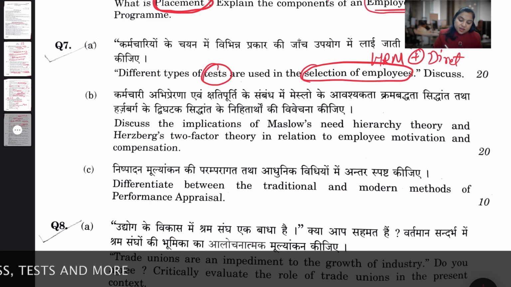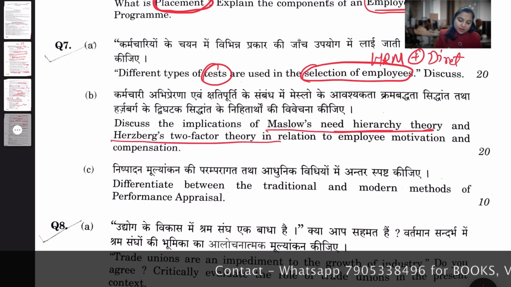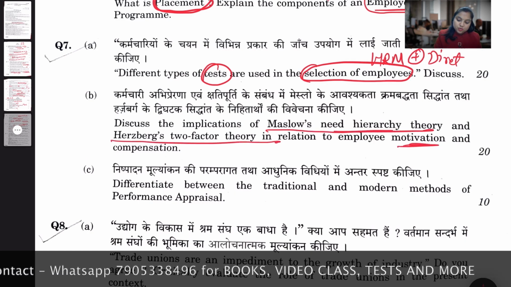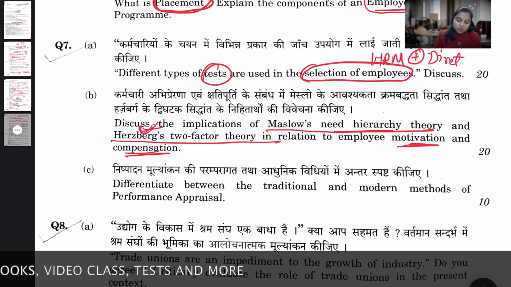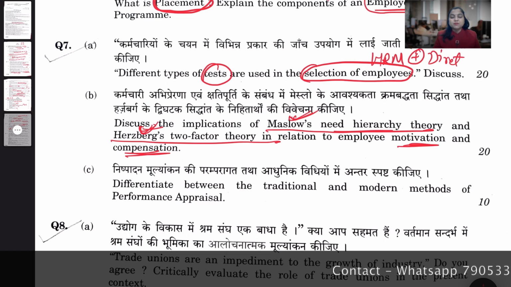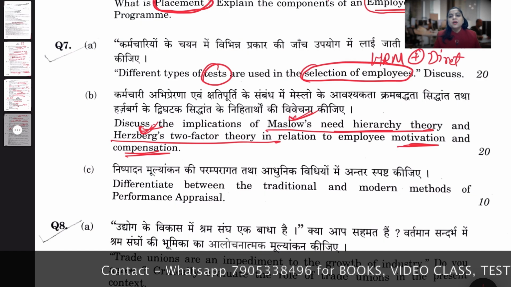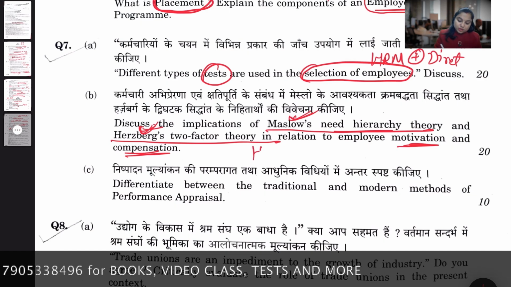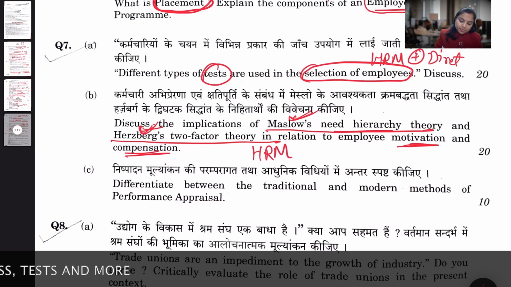Next, discuss the implications of Maslow's need hierarchy theory and Herzberg's two-factor theory in relation to employee motivation and compensation. So Maslow and Herzberg are quite well known and very creamy topics, which is related to the direct question of your human resource management.